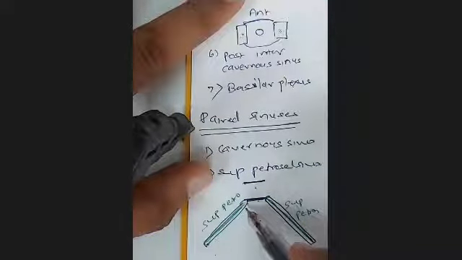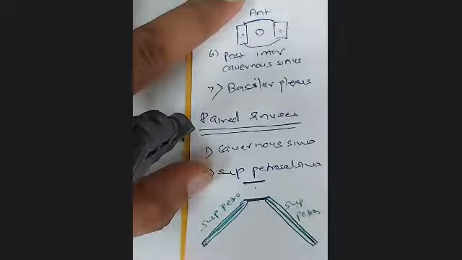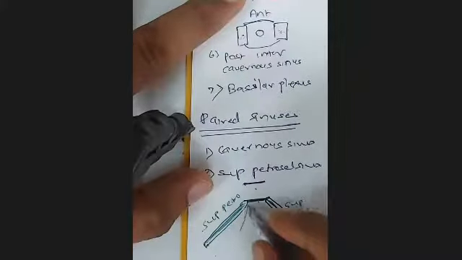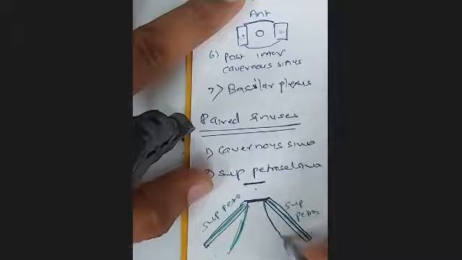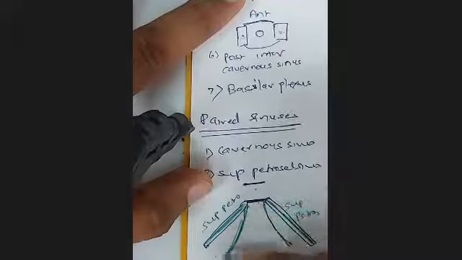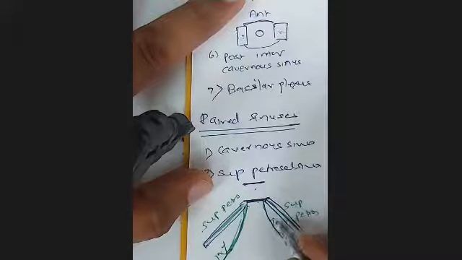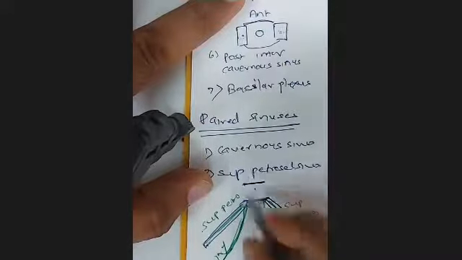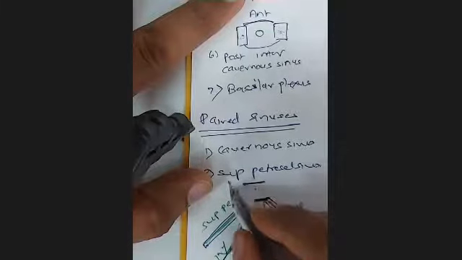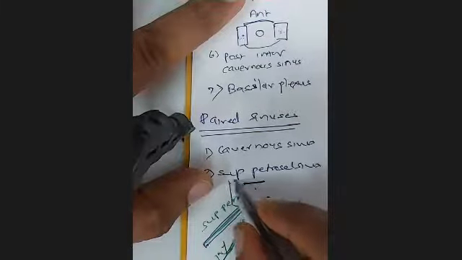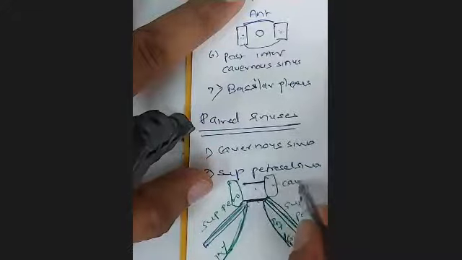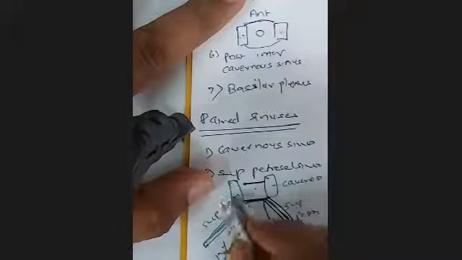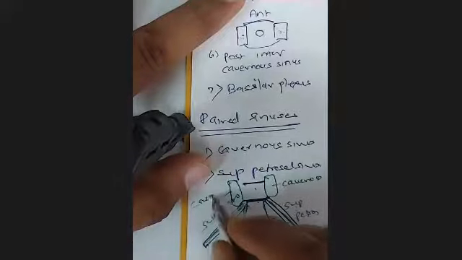And here, lower down, will be the location of the inferior petrosal sinus. Now, what is there here? On both sides, there are two cavernous sinuses.